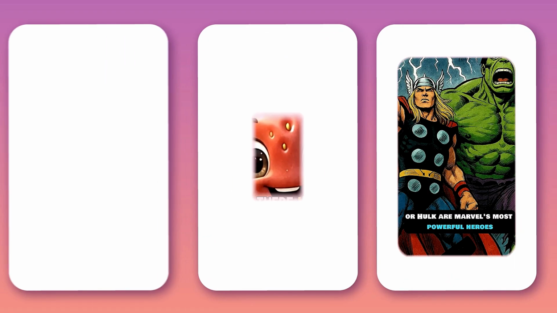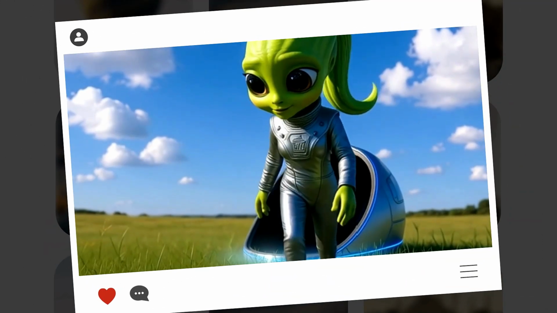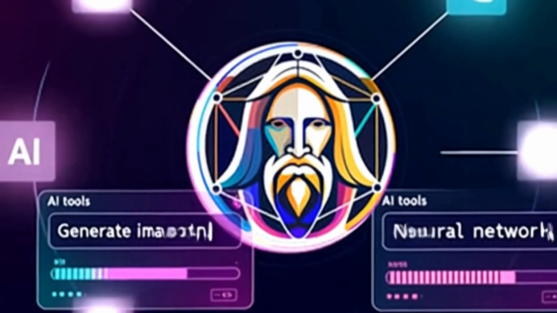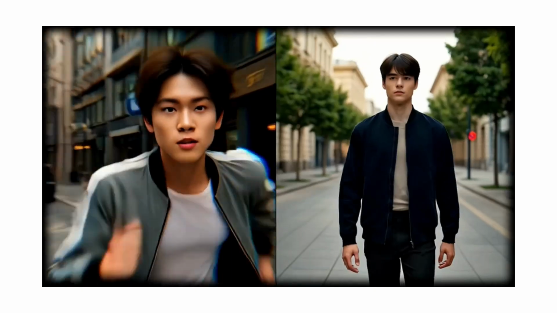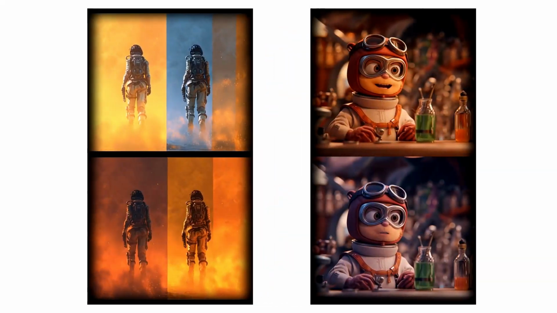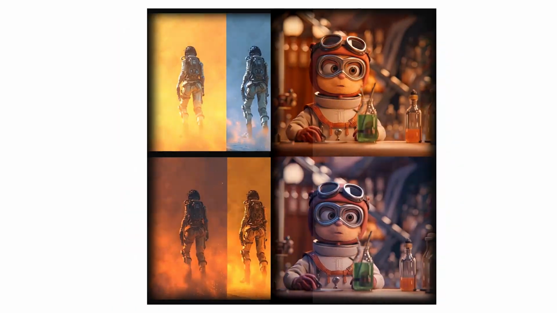Making short videos has become very easy these days, but the moment we start thinking about creating long videos, confusion begins. There are many AI tools that can generate great looking videos, but the real problem is consistency. In every new scene, something changes. Sometimes the character looks different, sometimes the background changes, sometimes even the colors don't match. And because of this, the entire flow of the video breaks.